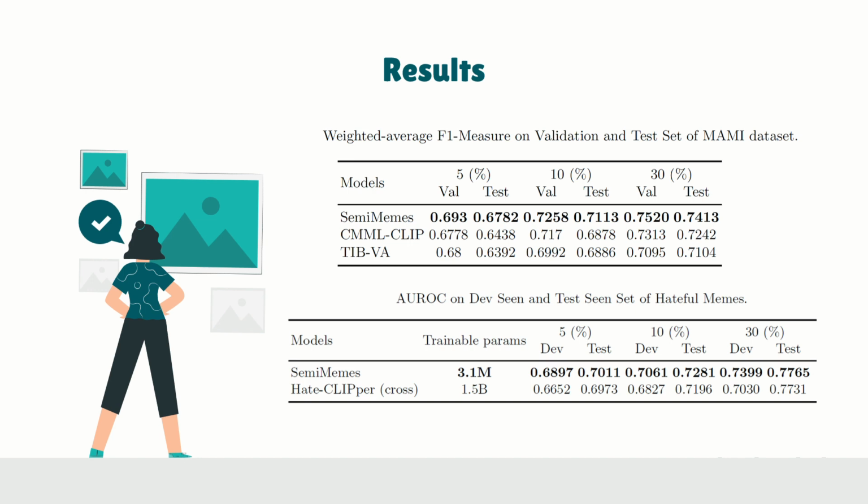For the Hateful Memes dataset, we can see in table number 2, SemiMemes is also capable of achieving higher scores than Hate Clipper in all settings. The results of SemiMemes are not very much higher than Hate Clipper on both development and test sets. However, when taking into account the number of parameters in each method, Chrome and Raw and Cook included are significantly lower than that of Hate Clipper, with about 3.1 million parameters compared to 1.5 billion parameters of Hate Clipper. Therefore, SemiMemes can save significant training resources while still assuring high performance.